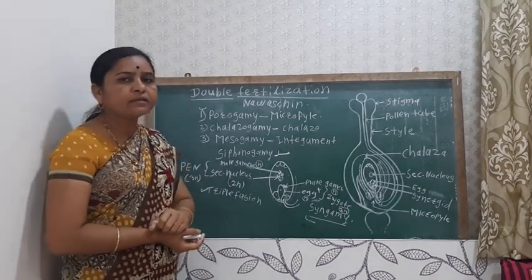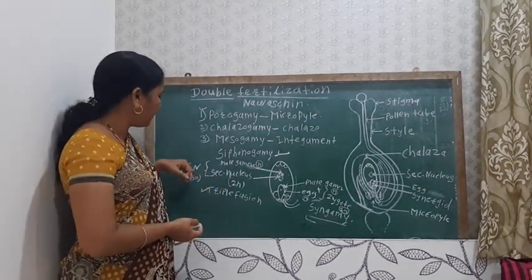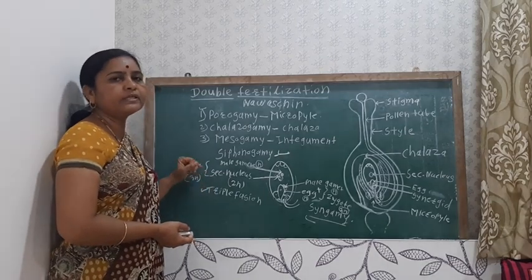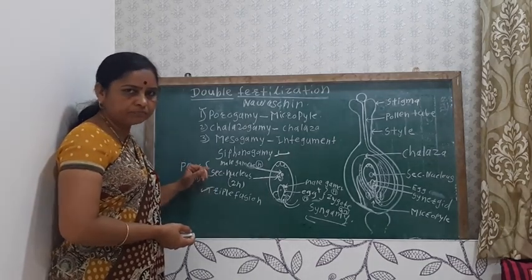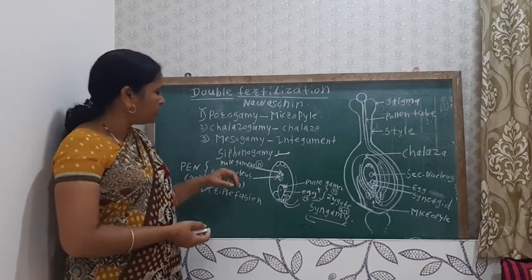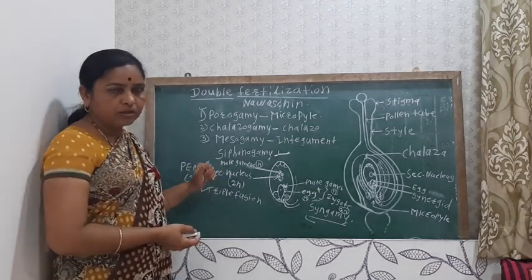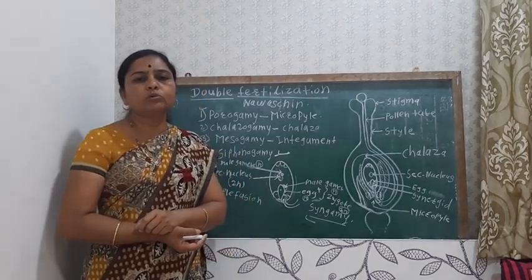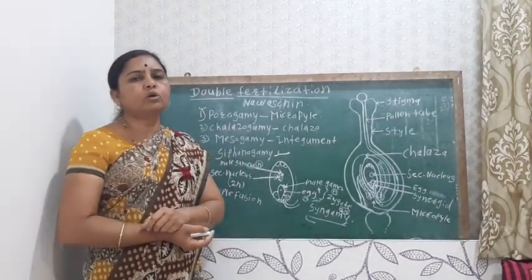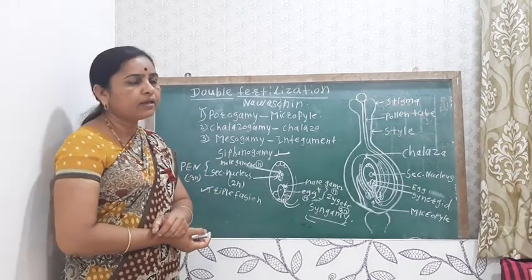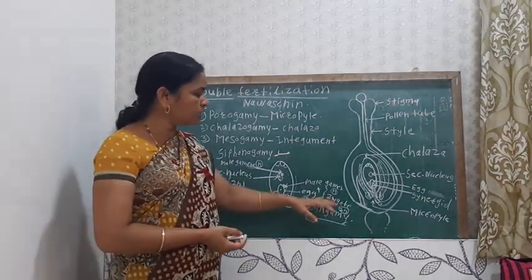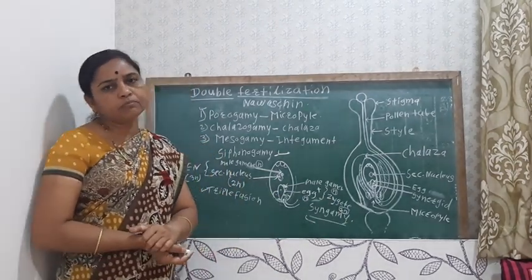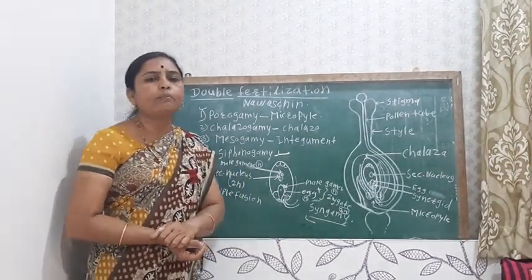Then from the triploid primary endospermic nucleus the endosperm is produced, and that is the nutritive mass. The diploid condition of the plant body is maintained due to the diploid nature of the embryo, which is produced from this diploid zygote.